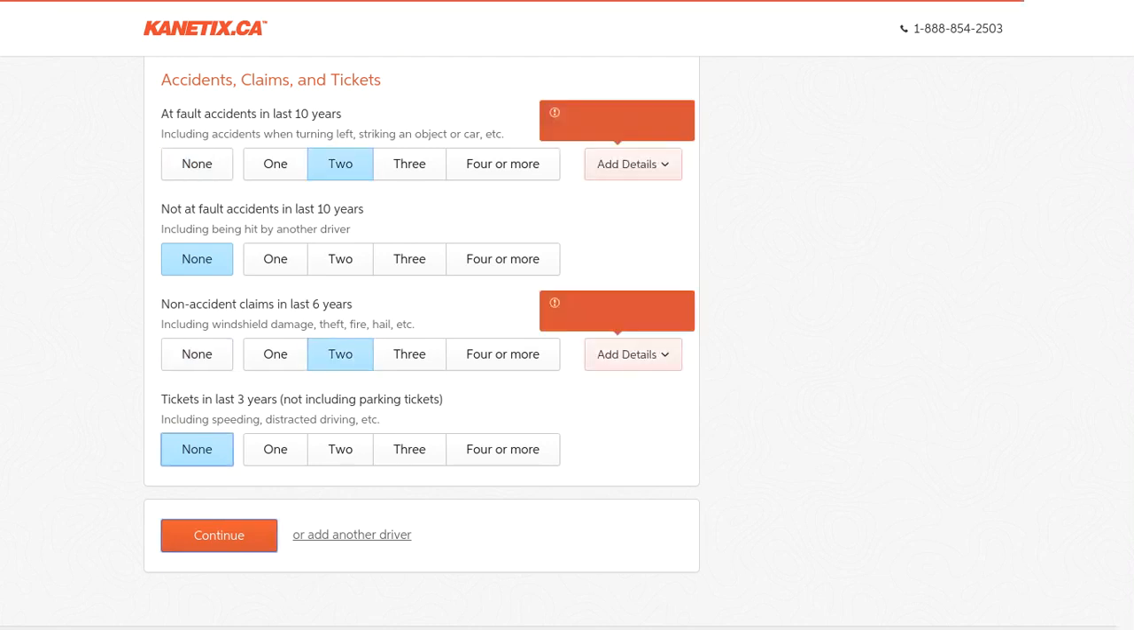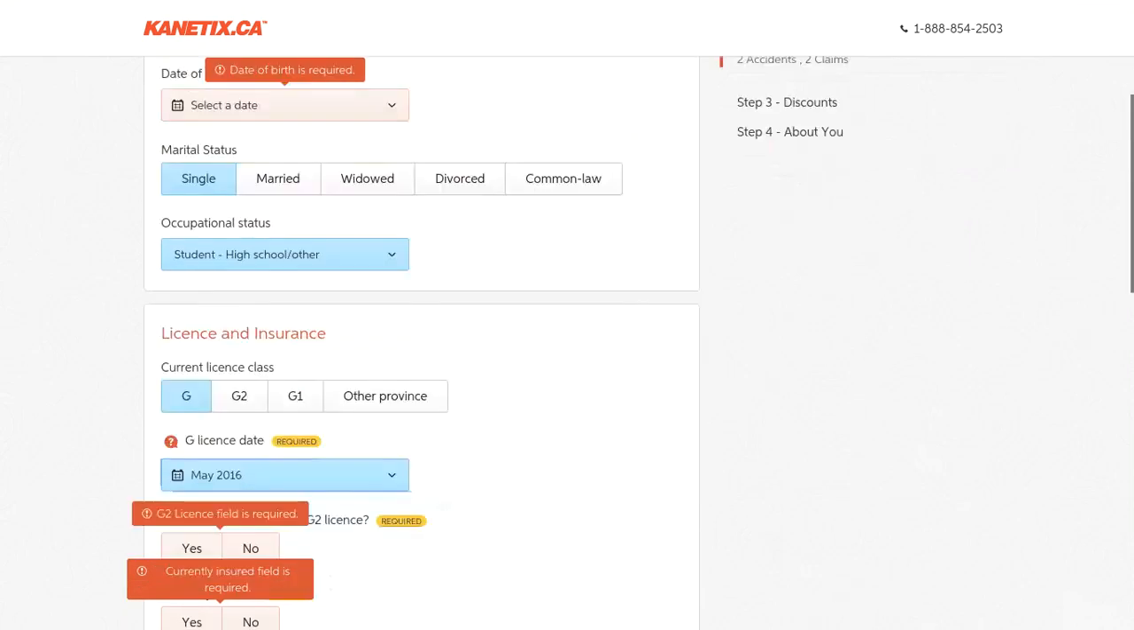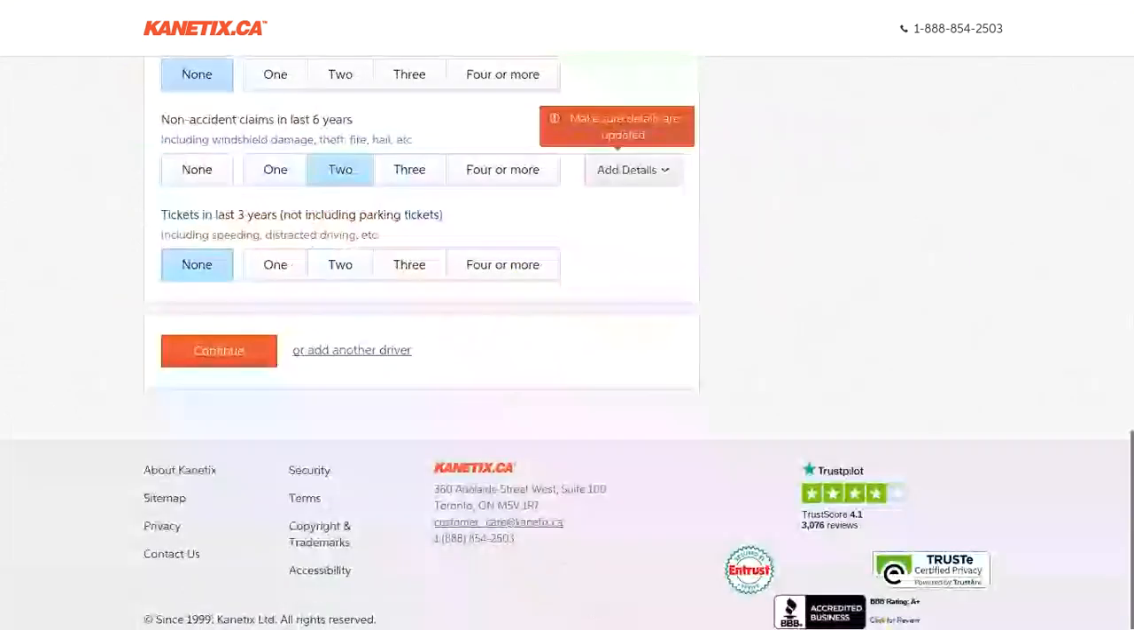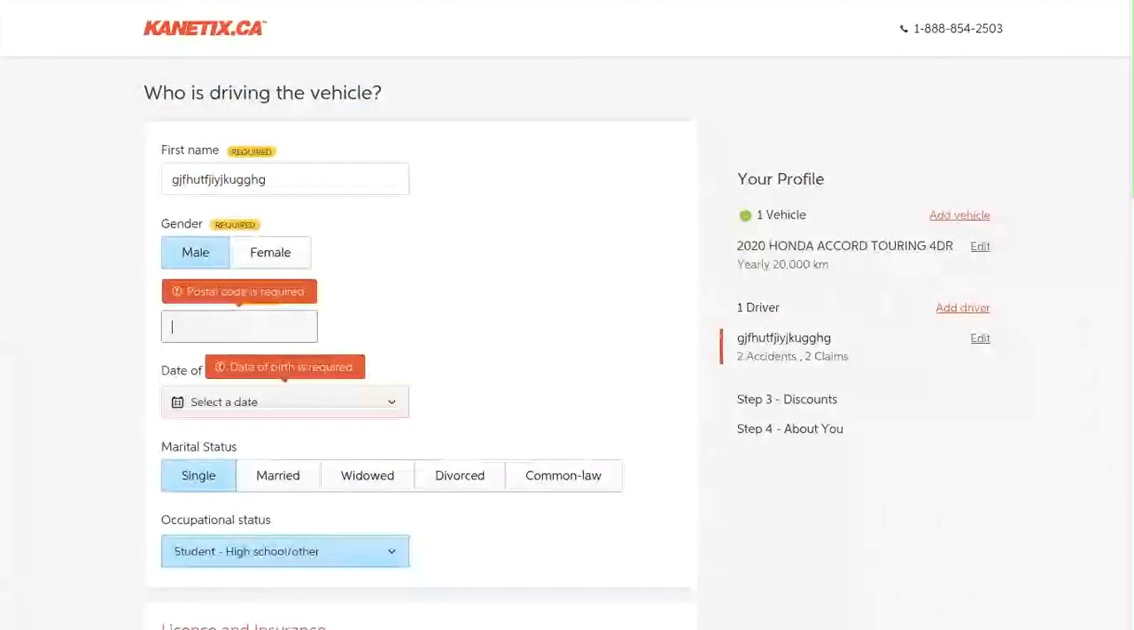Now, it's not going to let me continue because I didn't answer everything. But at this point, you can hit continue, and it's going to take you to the next page. So right now we're on this page where we've already talked about the vehicle, now the driver, and then step 3 will give you discounts. So it's going to ask you some questions to let you save some money, and then step 4, and then it will give you some quotes after that.